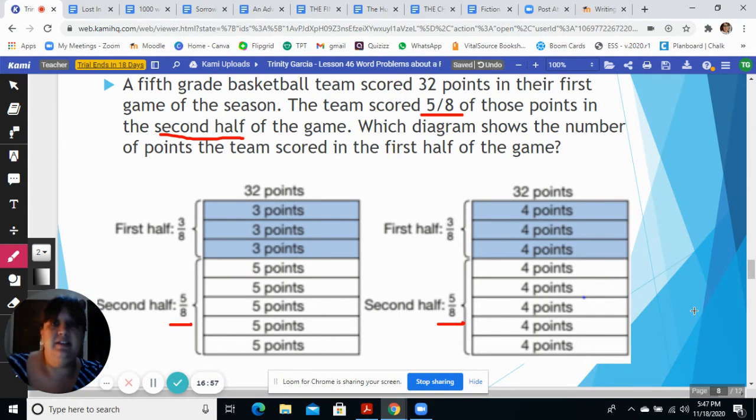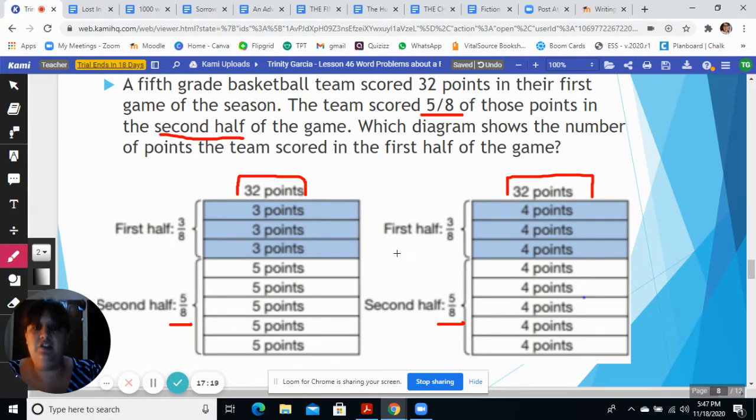So now we need to see what's going on here. Both say that there was 32, right? So that's right. So now we need to see which number shows the number of points that the team scored in the first half.